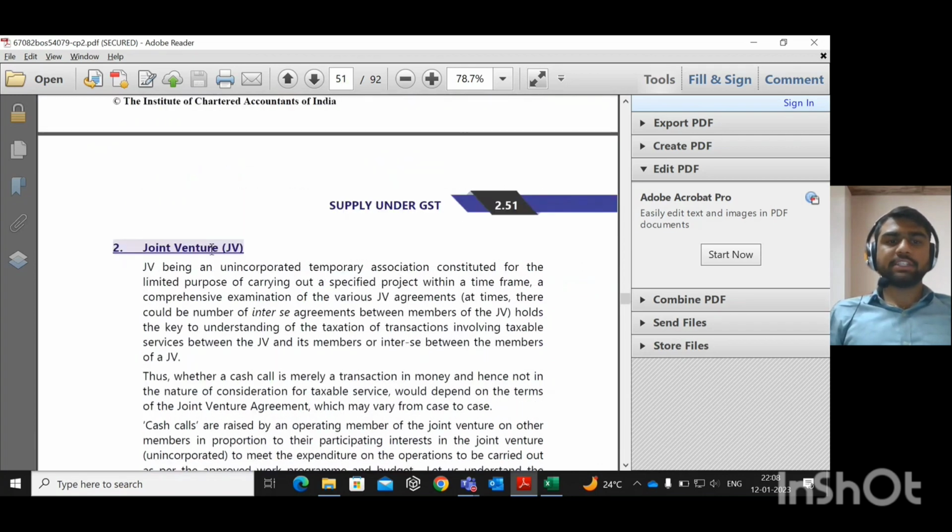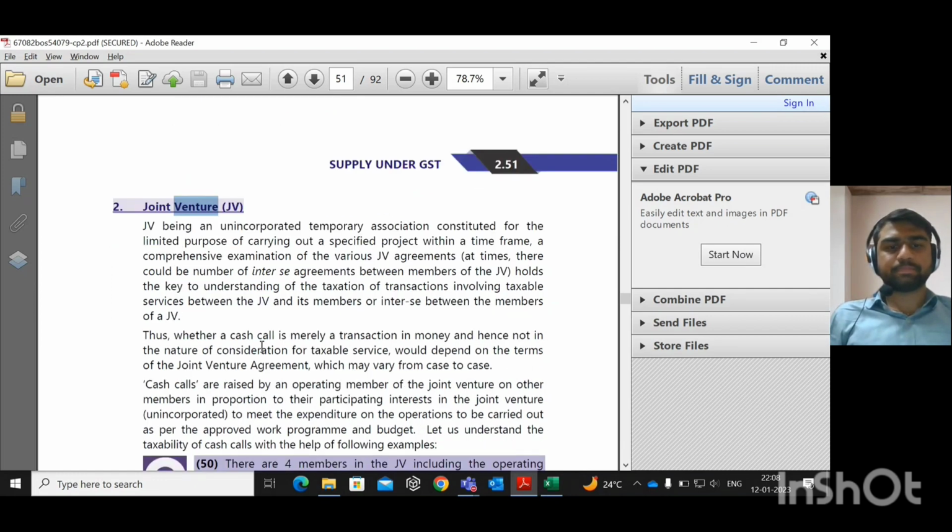Now, what does this joint venture mean? A joint venture was established. This joint venture provides some services to its members. Normally in a joint venture there will be members, right? So the services provided by the joint venture to these members are liable to GST. That is what we discussed here.